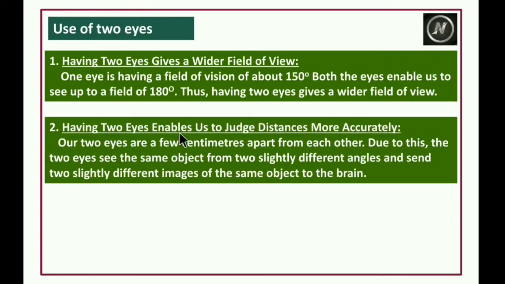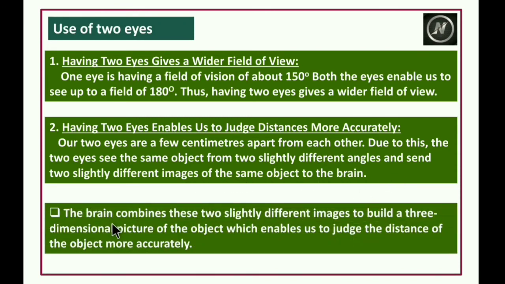Having two eyes enables us to judge distances more accurately. Our two eyes are a few centimeters apart from each other. Due to this, the two eyes see the same object from two slightly different angles and send two slightly different images to the brain. The brain combines these two images to build a three-dimensional picture of the object, which enables us to judge the distance of the object more accurately.